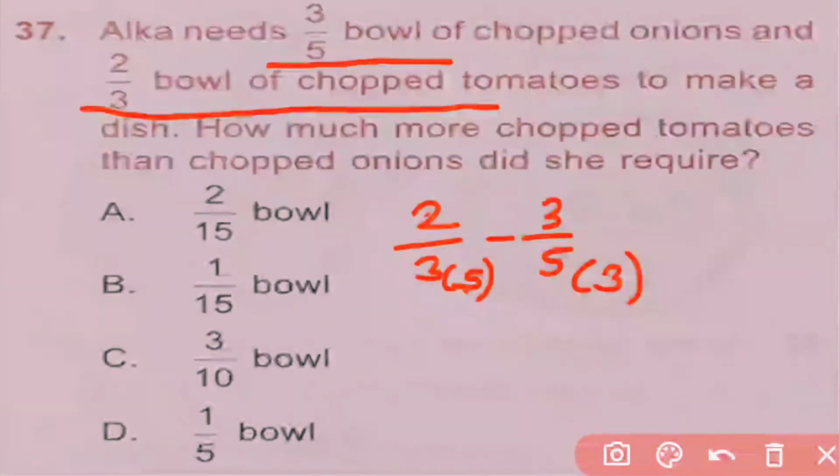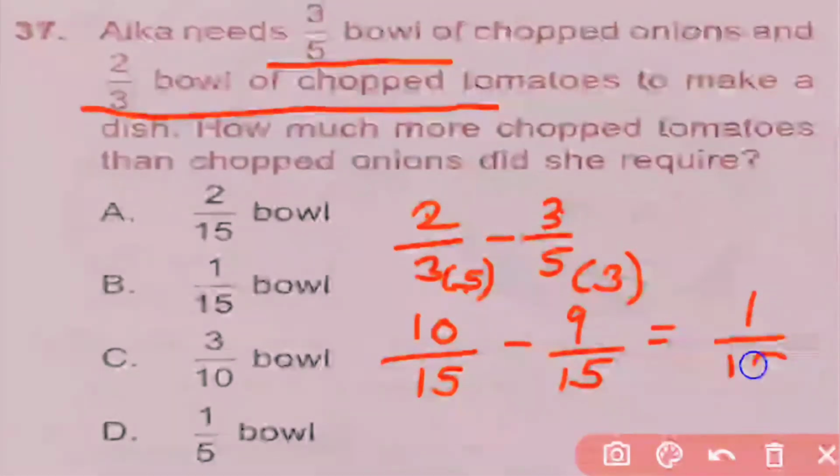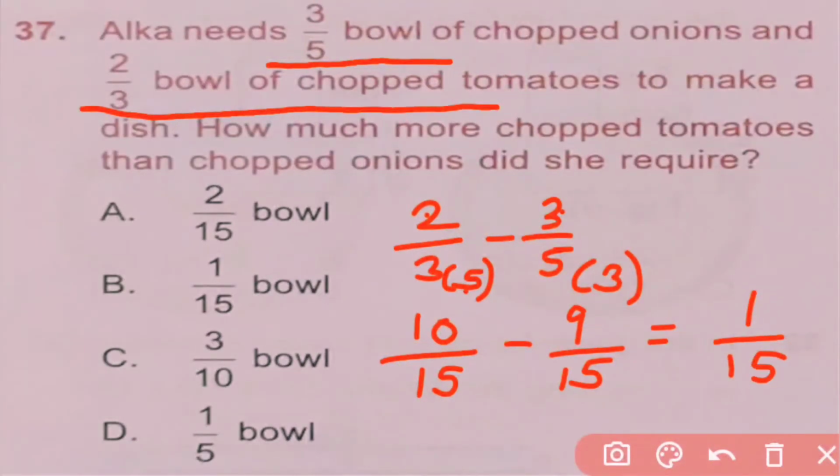So 2 into 5 is 10 and 3 into 5 is 15. And here 3 3s are 9 and 3 5s are 15. Now their denominators are the same. So 10 minus 9 is 1, and 1/15. So here she required 1/15 bowl more chopped tomatoes than chopped onion. So here B is the correct answer.